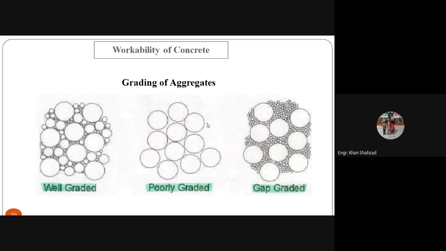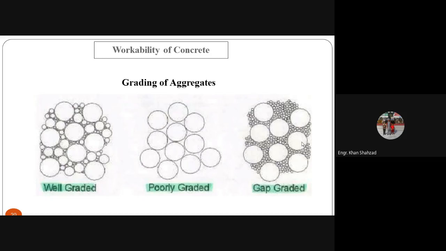Now if you are using poorly graded aggregate, you can see we have only the larger size particles. There are no medium size particles or smaller size particles. So you can see these voids are open. These are free, here we have voids. So the cement paste that we have in the concrete will go into these voids. That cement paste will go into these voids, and will not be available for covering the surfaces and lubricating them. So we should not use poorly graded aggregate.